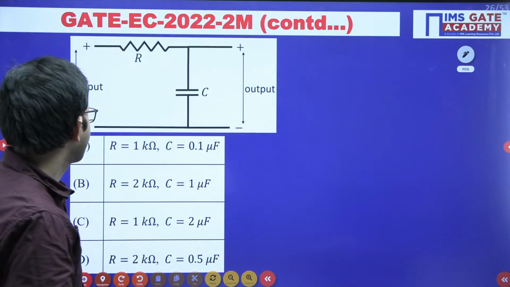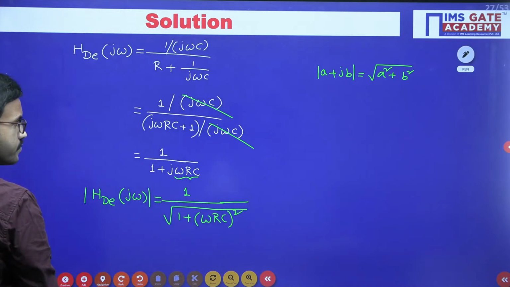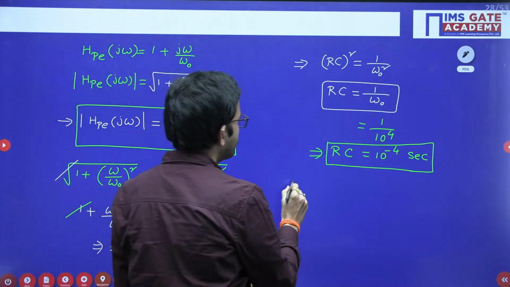Any guess? Yeah, for the timing let us consider option A.